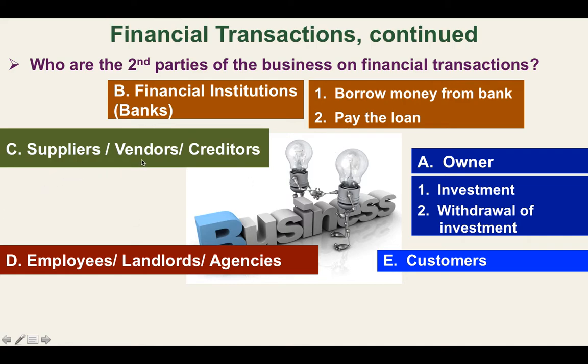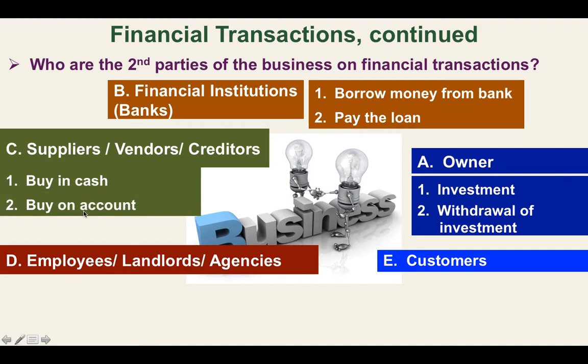For suppliers, vendors, and creditors, we group this as one because it has the same nature of financial transactions. So what is the financial transaction that we are dealing with? Suppliers, vendors, and creditors. We are buying in cash. We are buying from suppliers, vendors, and creditors in cash. And then we are also buying on account.